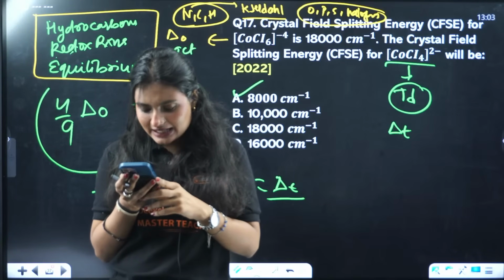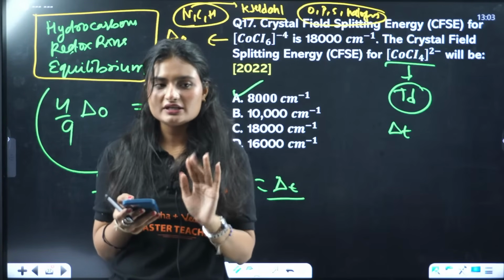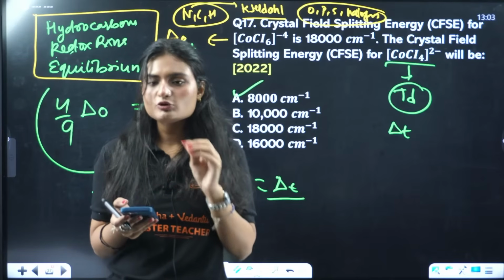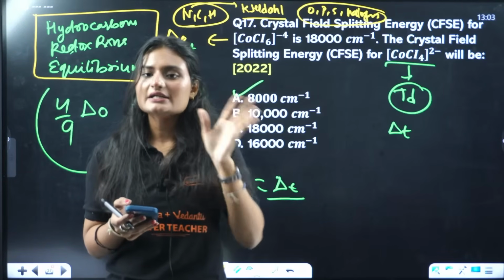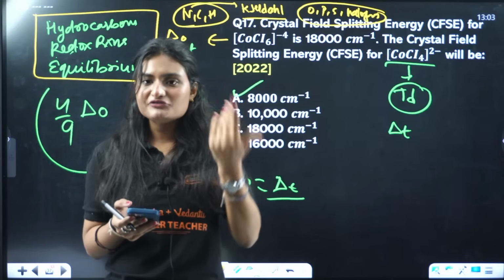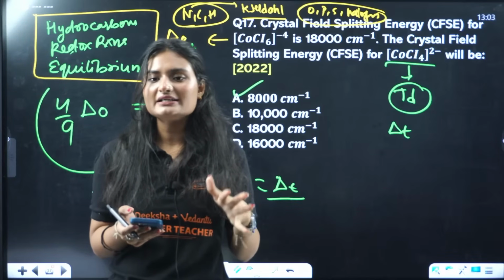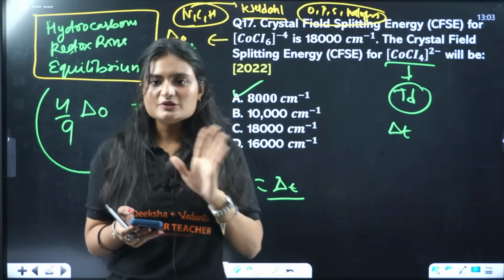Comet K is harder than KCET? See, nothing is hard. It's in your brain. The syllabus is totally the same. The question level is a little different, not difficult, a little different. If you already take it as difficult, you won't be able to solve it. In your mind you have already decided that this is difficult and you may not be able to solve it. Trust me, you can solve it.